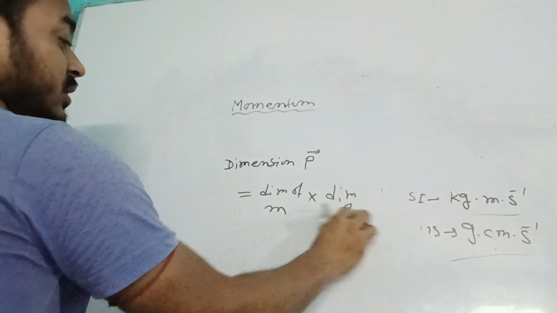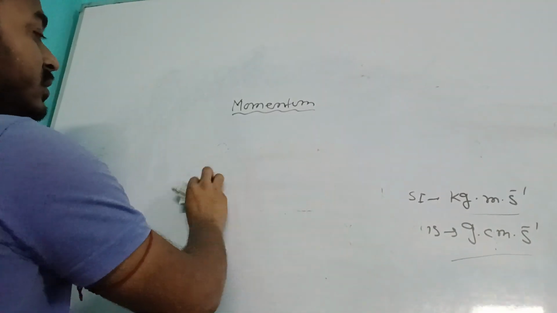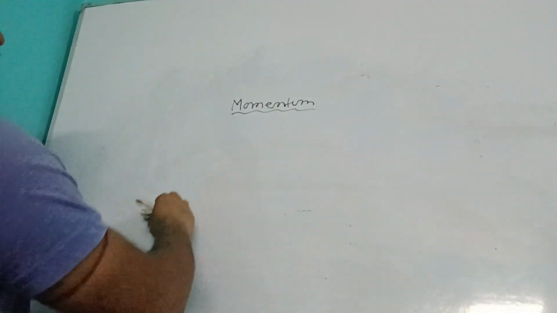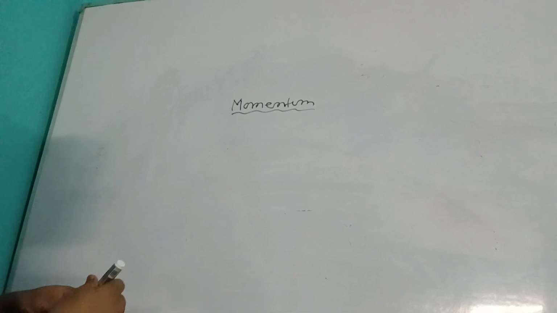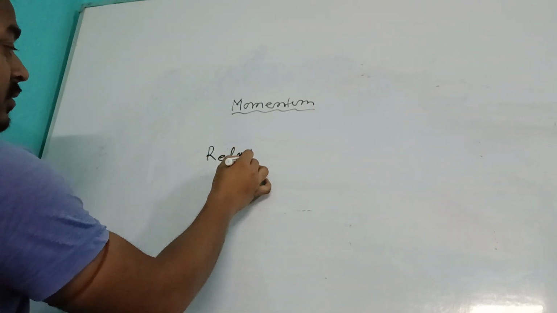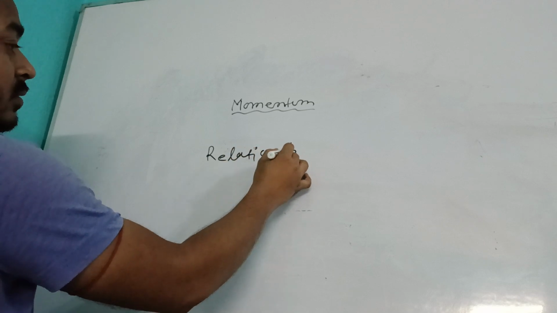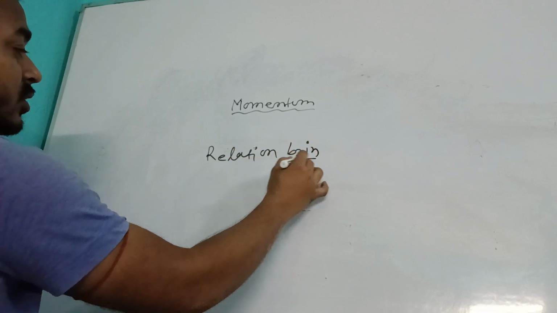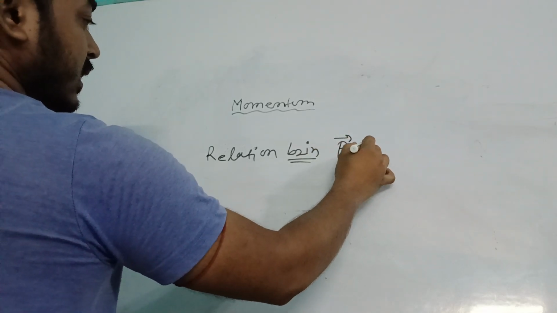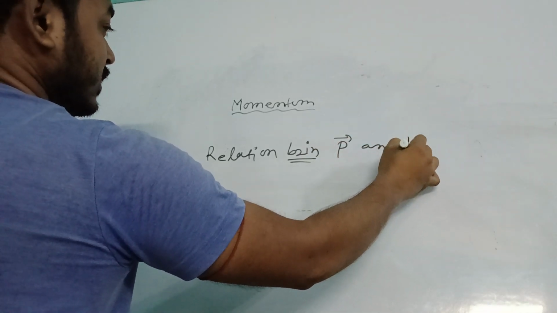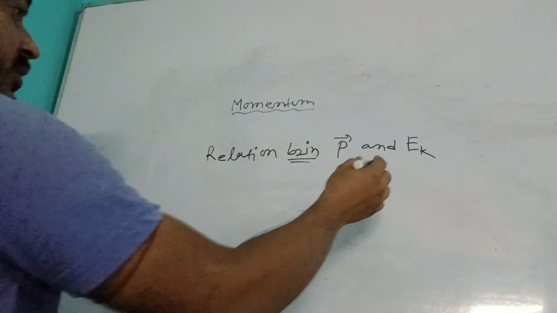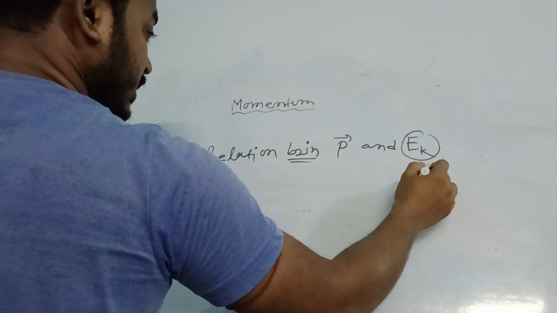Next, today's main part is the relation between momentum p and kinetic energy, which we can write as E suffix K, or simply we can say only K.